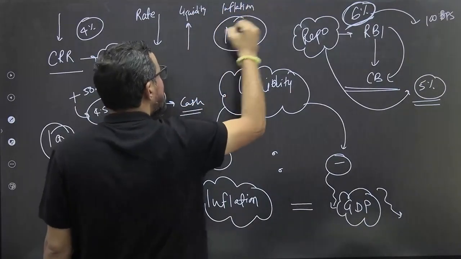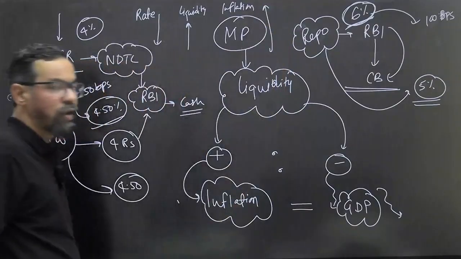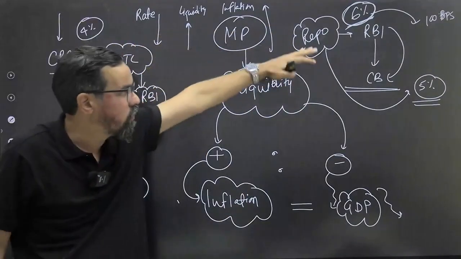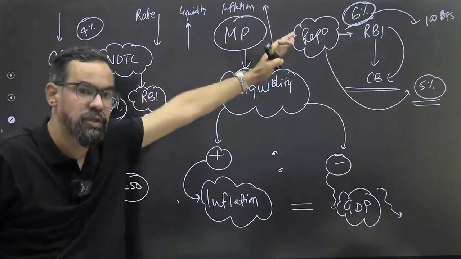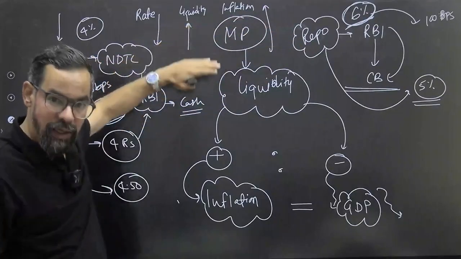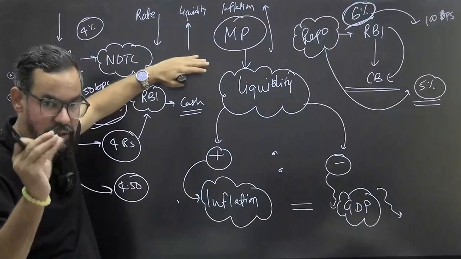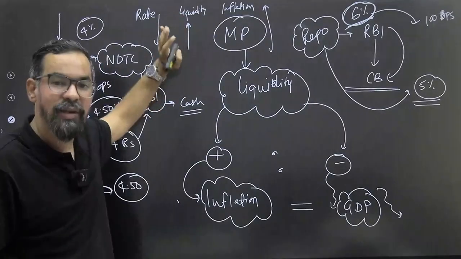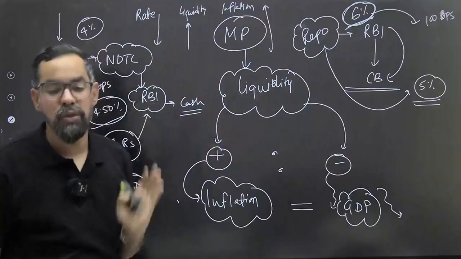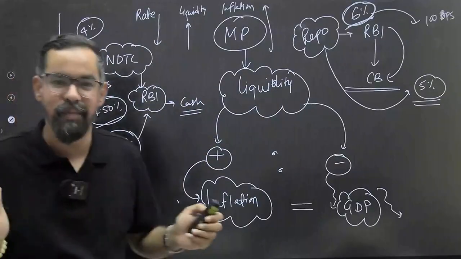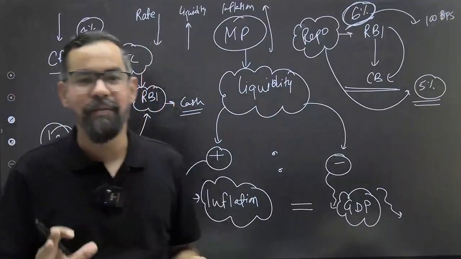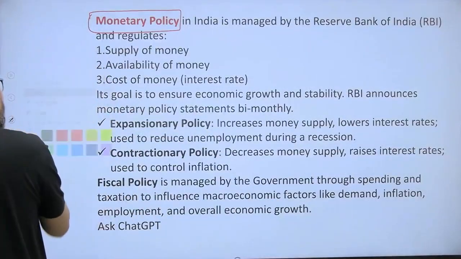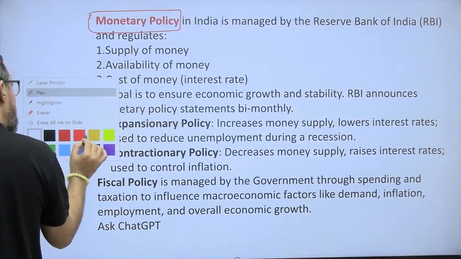What will be the impact on inflation? Your inflation will also increase. Again, if RBI increases the rate, let's say the repo rate from 6% to 6.50%, that means there will be less liquidity in the market. So they have a reverse relation, and a parallel relation with inflation. There will be less liquidity, so inflation will also come down. This is very basic logic, and I believe most people generally know these concepts. We'll go through them one by one.